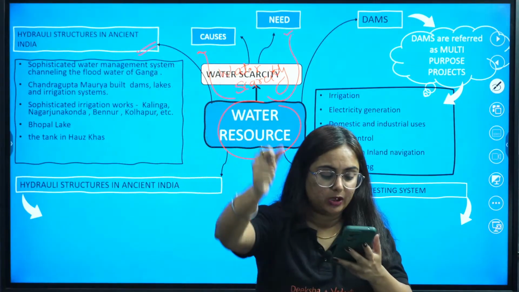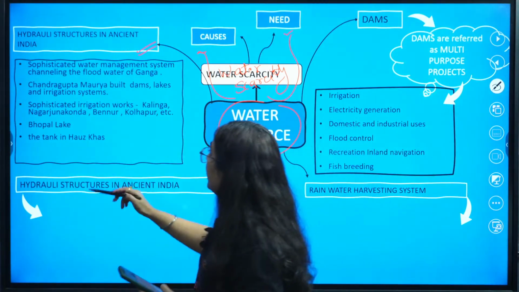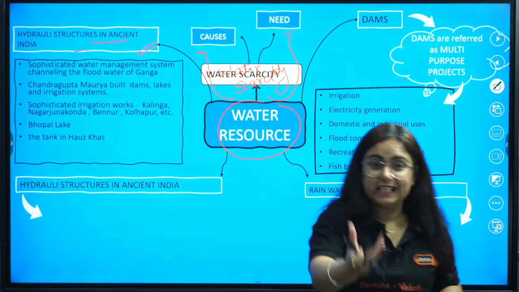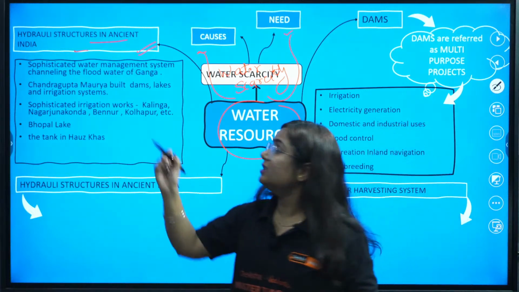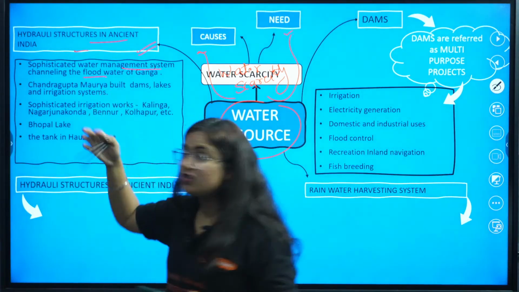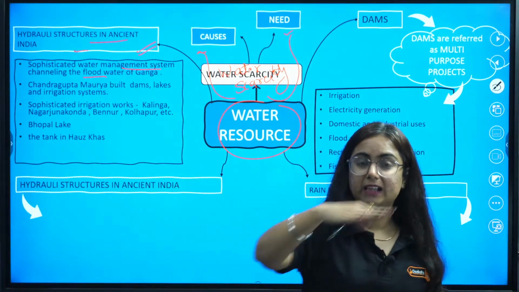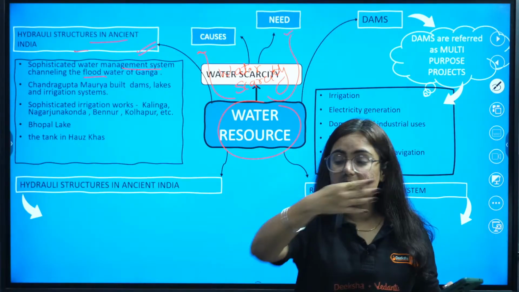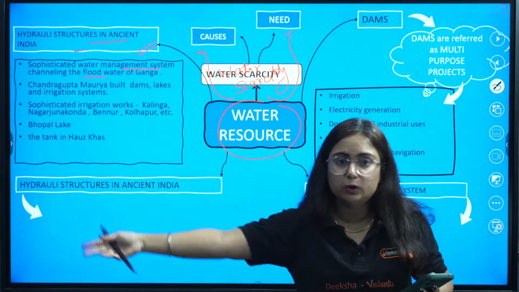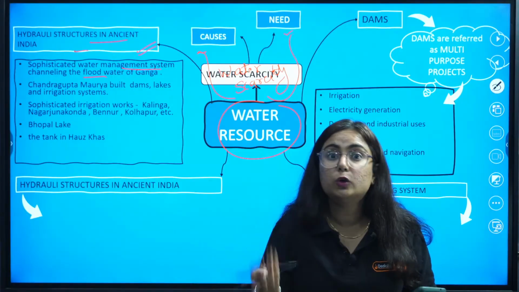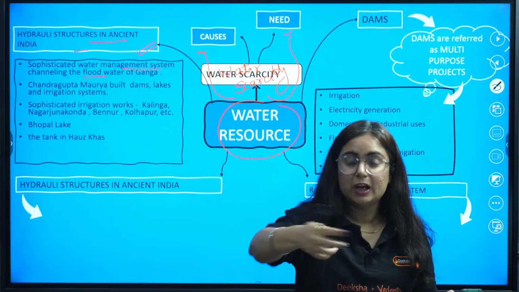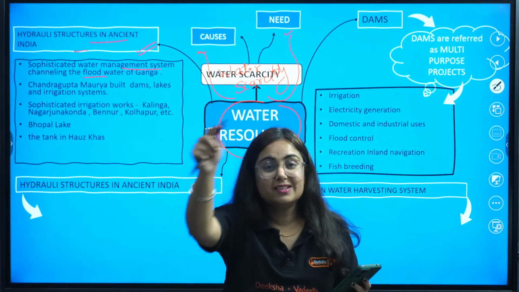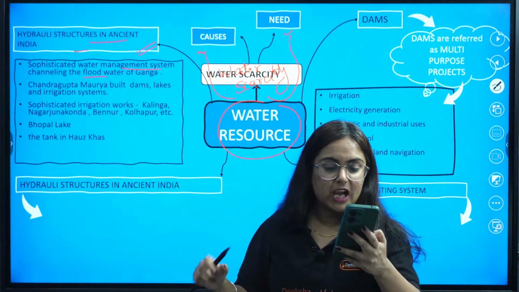What are the hydraulic structures in ancient India? We have seen that in the region of Ganga, certain sophisticated water management system channels were made, right? Ganga flows with very high speed. Now how to conserve that water, because it will eventually go to the Bay of Bengal and mix with ocean water, and will not be of use? Then what to do? So let us make channels. Through channels let us divert the main water and then store it. These types are known as inundation channels.